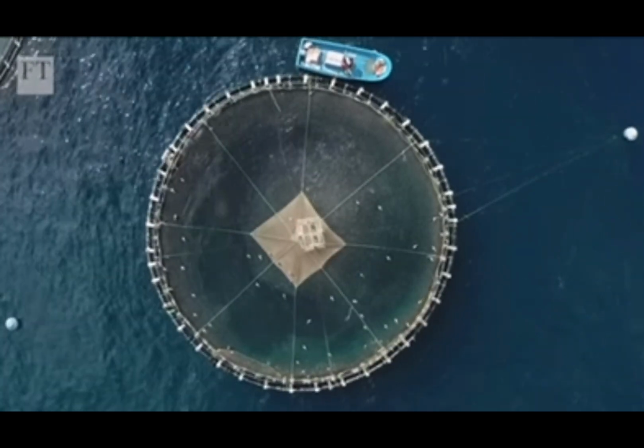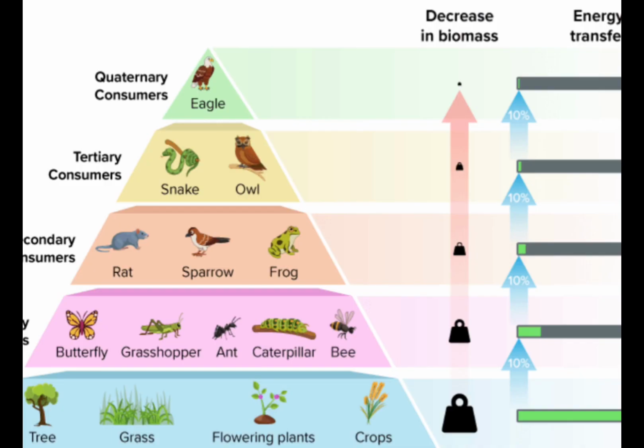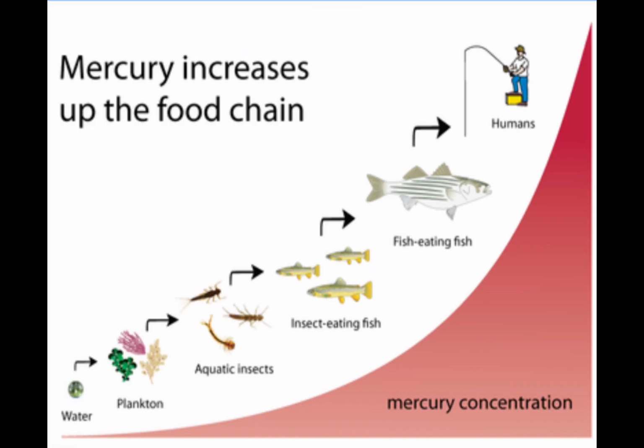Ever heard of mercury and PCBs in salmon? Well, this is a result of overcrowding and sometimes polluted environments of fish farming. Salmon need to consume much greater amounts of lower-level organisms in order to have enough energy. Smaller fish eat several plankton that have consumed these toxins, and salmon, a secondary consumer, eats several of these small fish. A higher trophic level correlates to these higher concentrations of mercury and PCB.